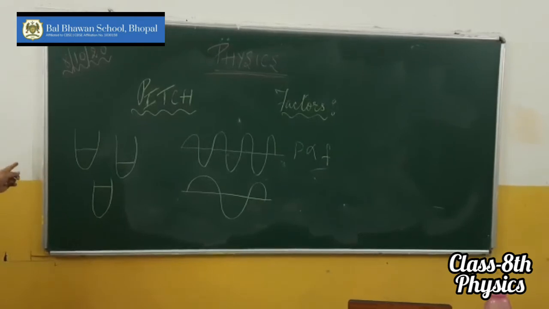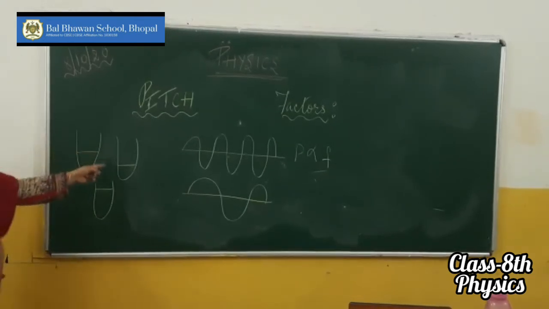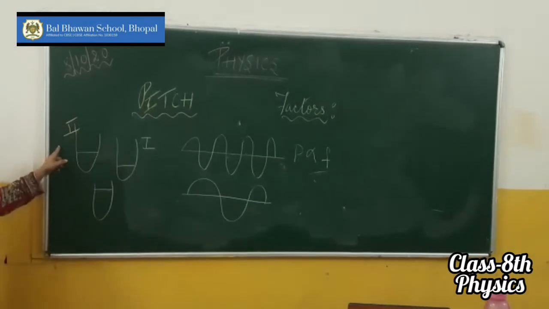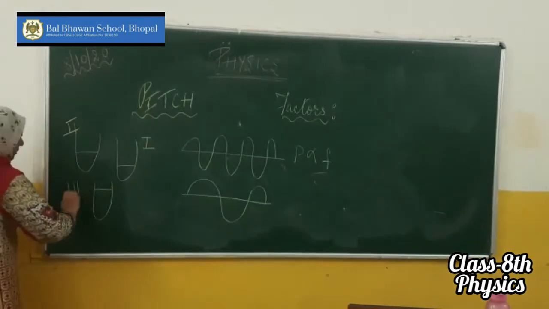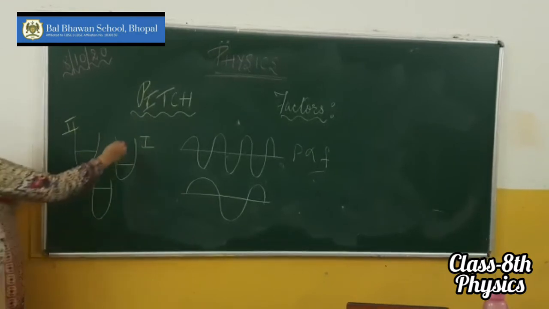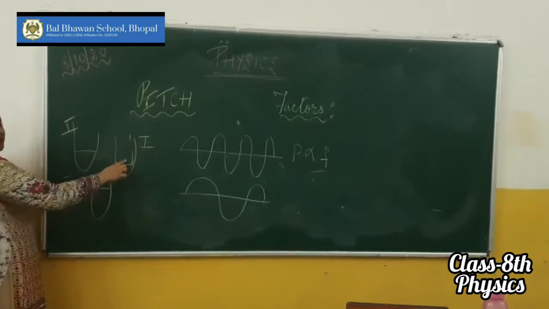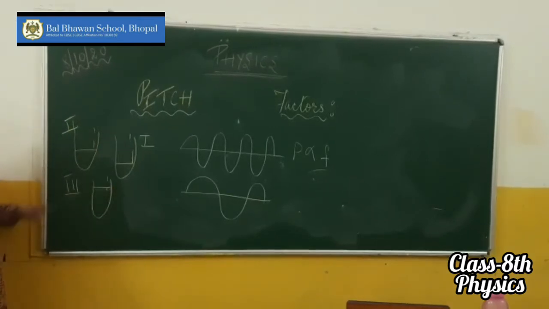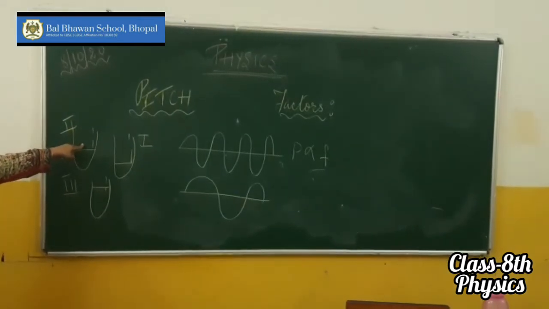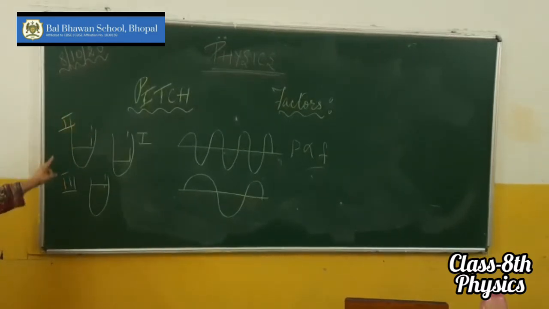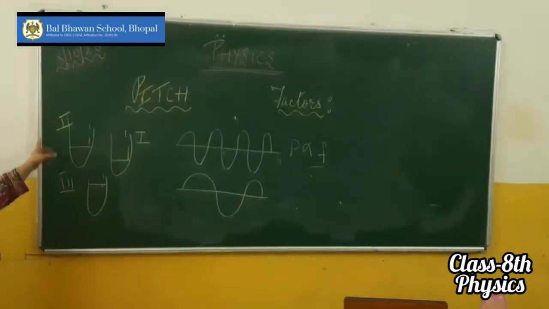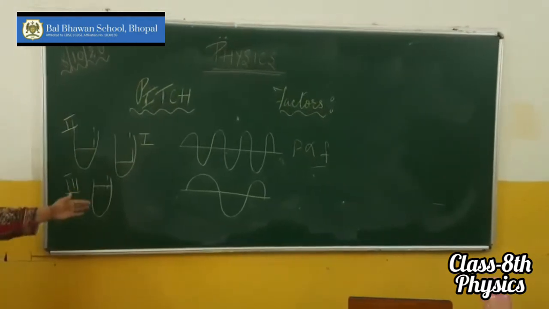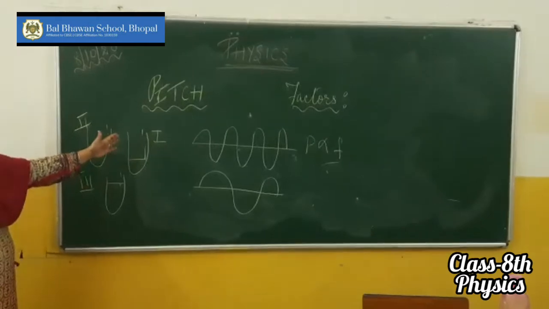But if you observe carefully, the sound in the first case will be very much sharper as compared to the second and the third case. So what is different in these three cases? The amount of air present in the glass. And the amount of air that is present in the glass is called the air column. So the first factor on which the pitch of a sound depends is the length of the air column.